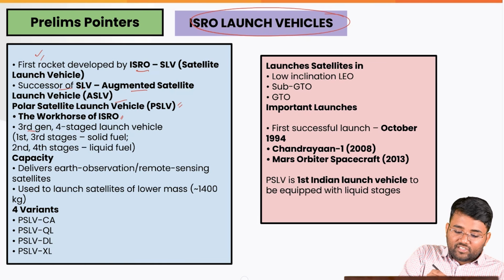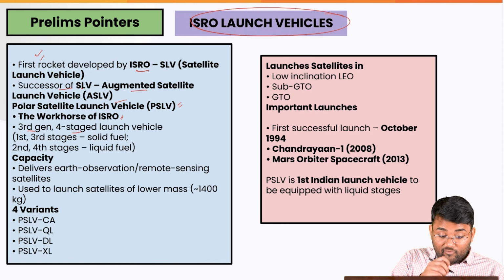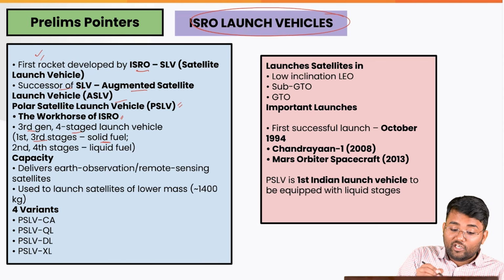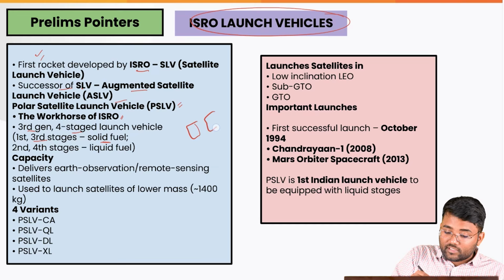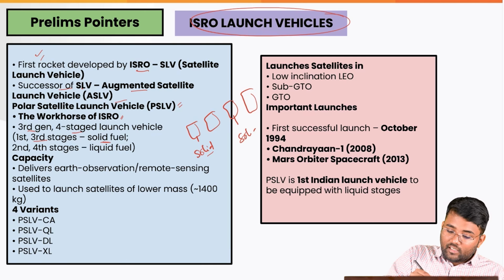This is the third generation, four-stage launch vehicle. First and third stages are solid fuel, and there are 4 stages in total. So initially the first stage will be solid, and it will provide greater thrust. Then the third will also be solid. Second and fourth are liquid fuel.